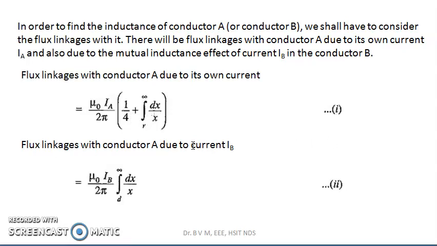Call this equation number 1. Flux linkages with conductor A due to current IB is given by mu naught into IB divided by 2 pi integration d to infinity dx by x. Let us call it equation number 2.